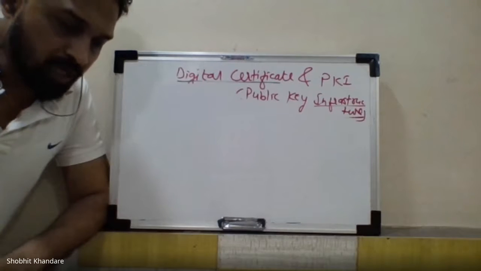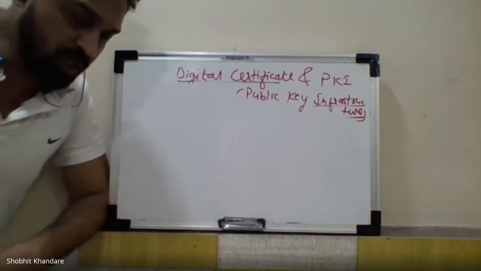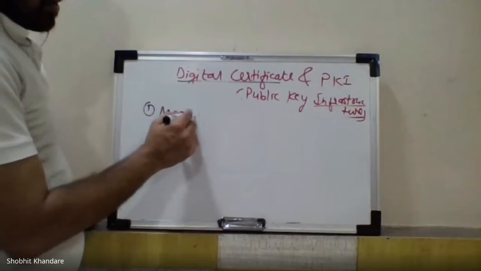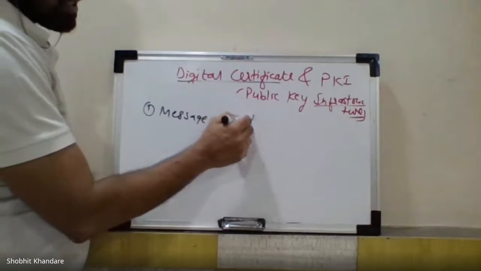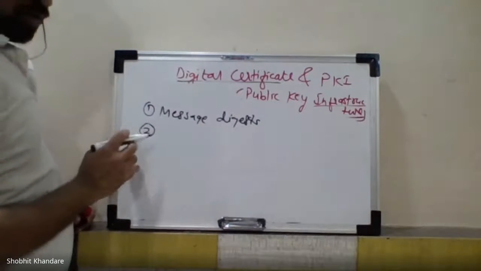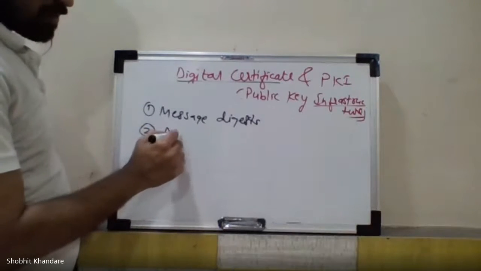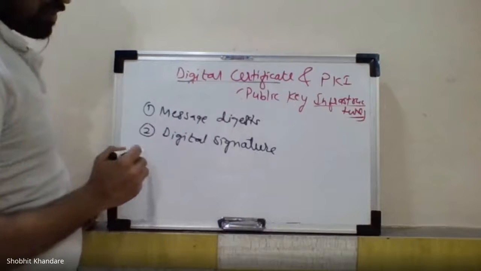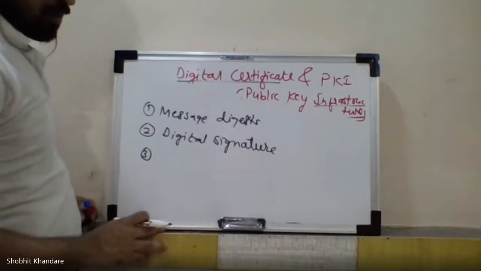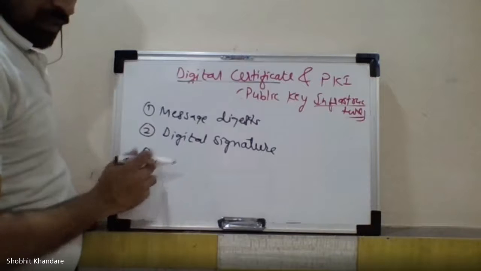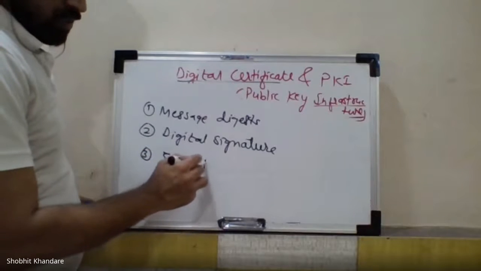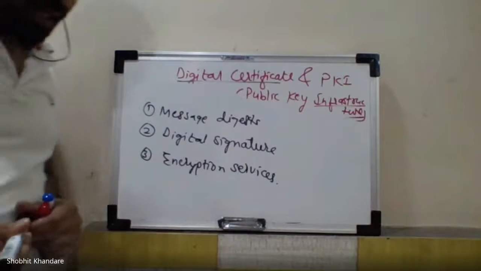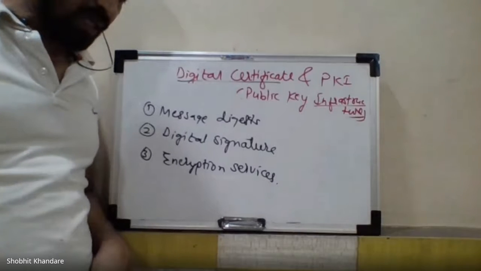Mostly, write down, PKI includes: number one, message digest; number two, digital signature; number three, encryption services. So what did you write? Mostly PKI includes message digest, digital signatures and encryption services.